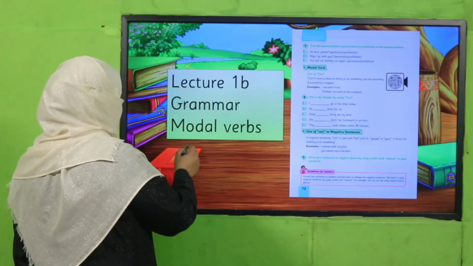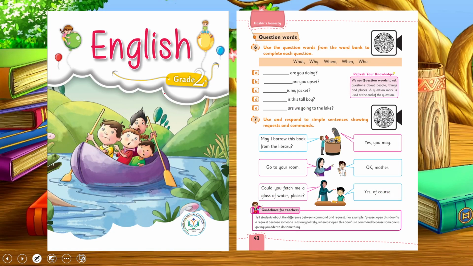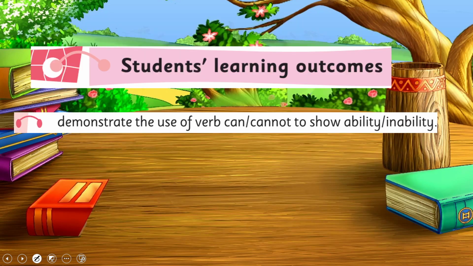Yes, my dear students, today under the title of grammar, once again, we are going to learn modal verbs. Before this, we have learned about requests and commands. I hope you remember we have learned the use of could and can. If not, you may watch this video lecture again. And yesterday we learned about may and may not. So we are going to learn further to demonstrate the use of verb can and cannot to show ability and inability. So can we use to show ability and cannot we use to show inability.